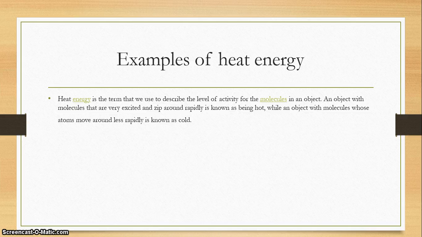Examples of heat energy. Heat energy is the term that we use to describe the level of activity for the molecules in an object. An object with molecules that are very excited and zip around rapidly is known as being hot, while an object with molecules that move around less rapidly is known as cold.